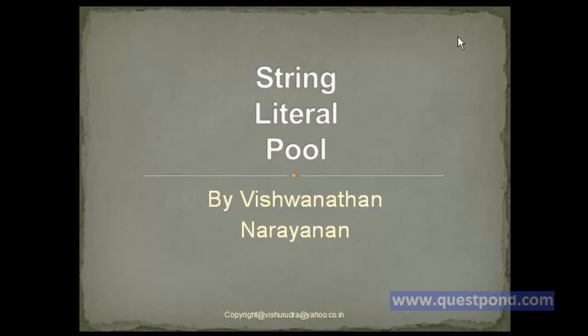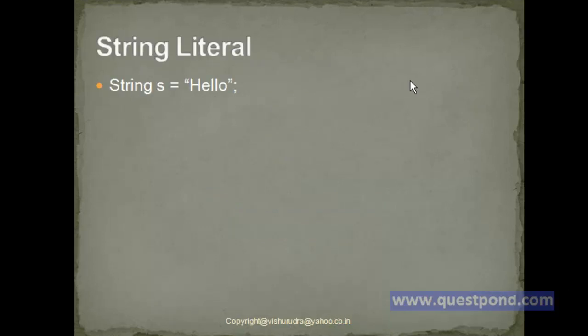Let's understand the concept of string literal pool in Java. In the case of Java, we have two types of string. One is string literal and the other is string object. An example of a string literal is shown on the screen, in which we say String s = "hello". The same thing will become a string object if I say String s = new String("hello").